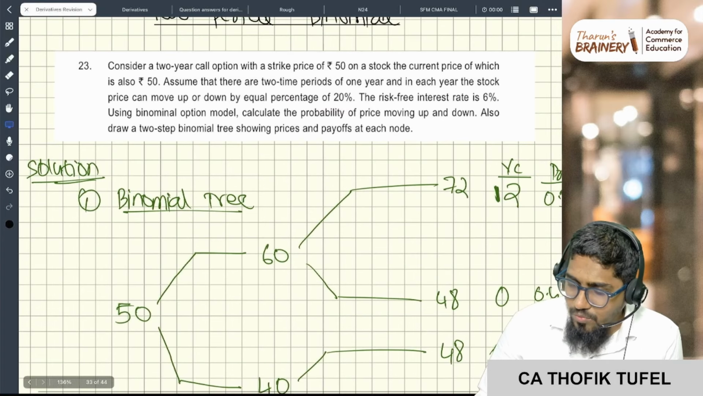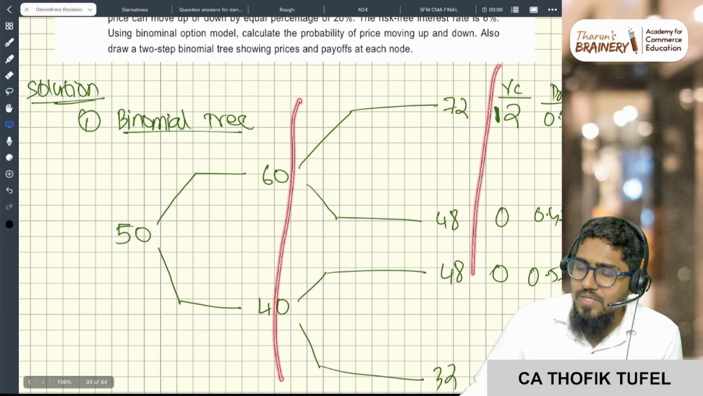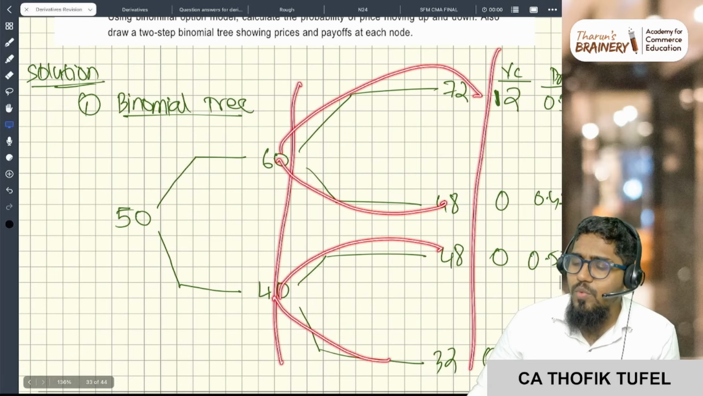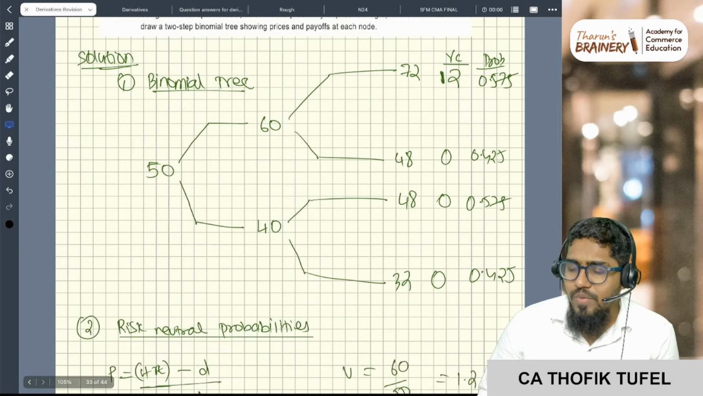So 2 periods in 1 year. So this is for 6 months and this is for 6 months. Then one more 20% up, one more 20% down, one more 20% up, and one more 20% down. This is the binomial tree.